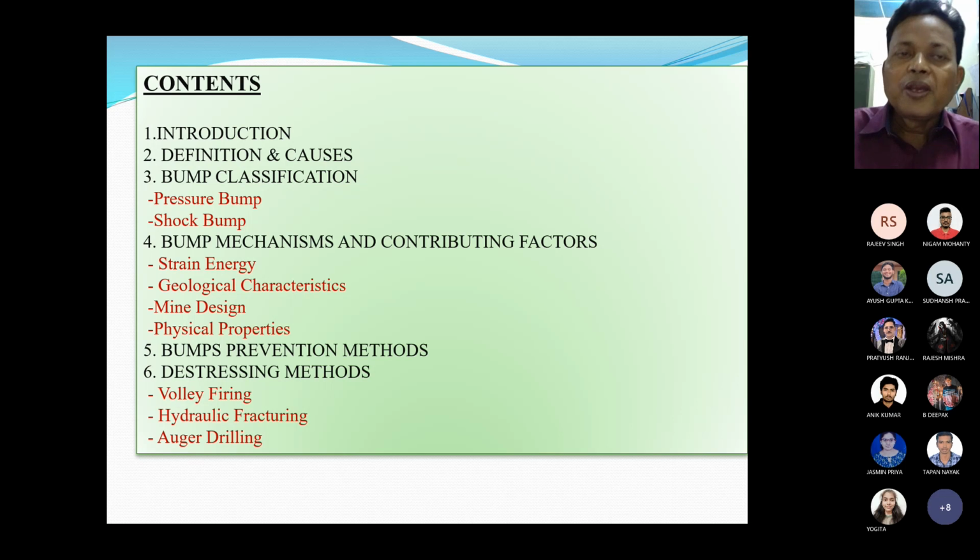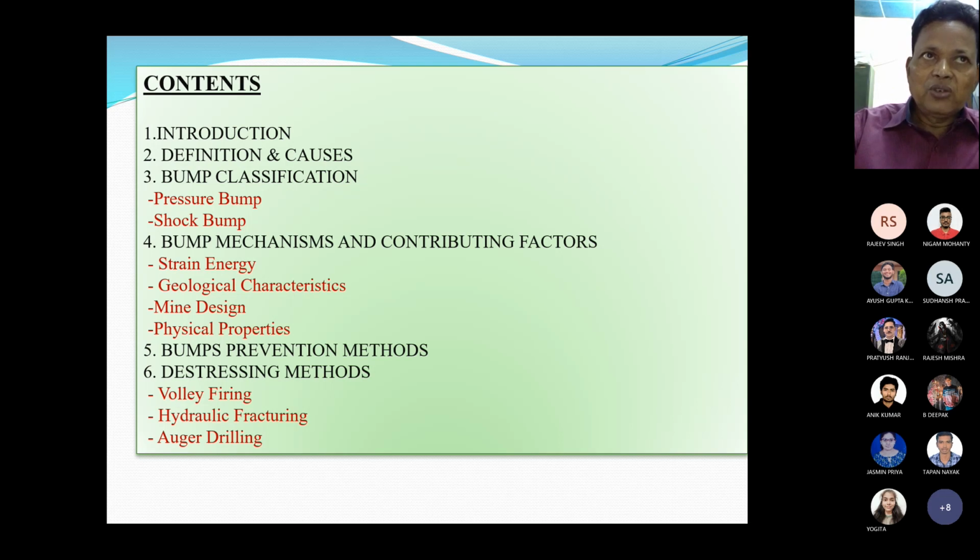In this class, we are going to discuss coal mine bombs, their introduction, definition, causes, and classification. There are two types of bombs: pressure bomb and shock bomb. What is the mechanism of coal bombs and what are the contributing factors responsible, like strain energy, geological characteristics, mine design, physical properties.